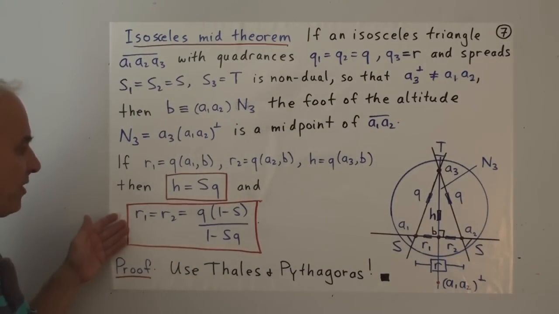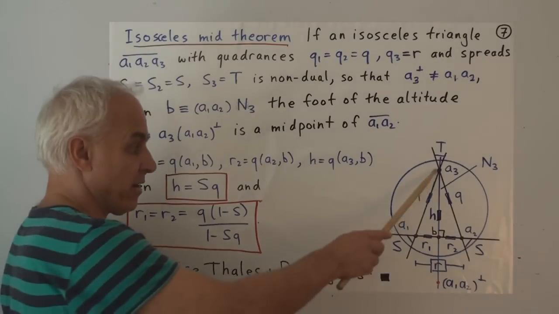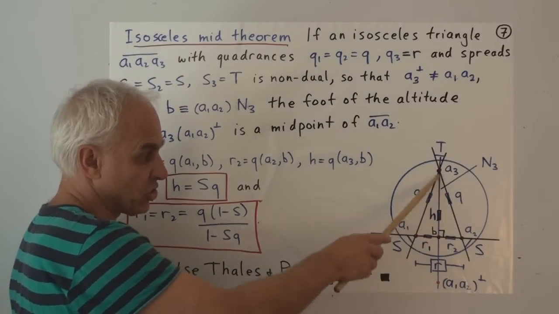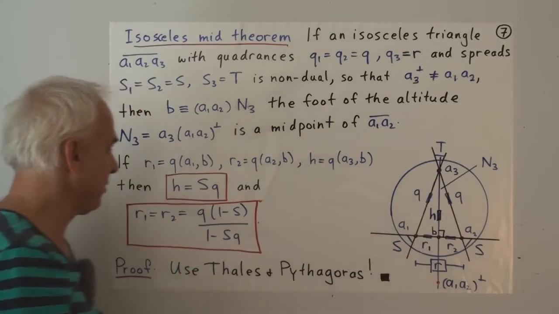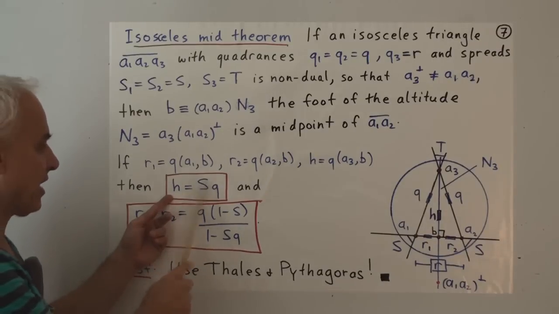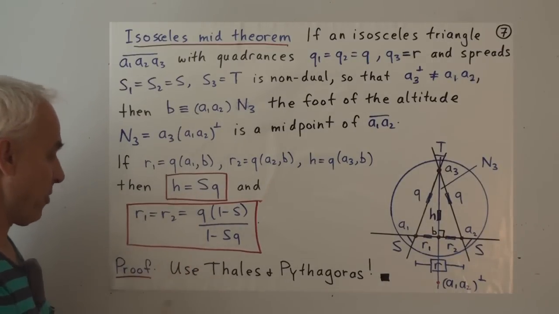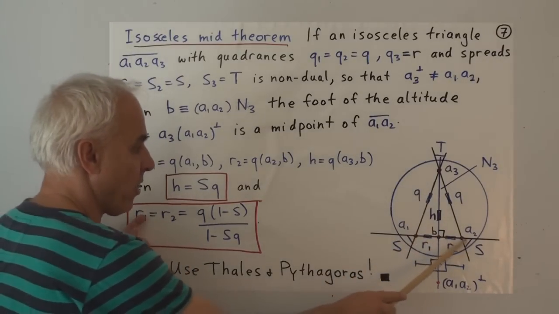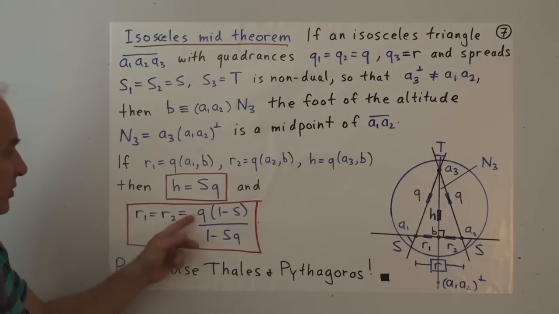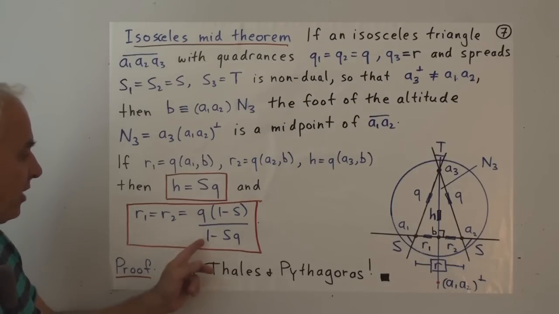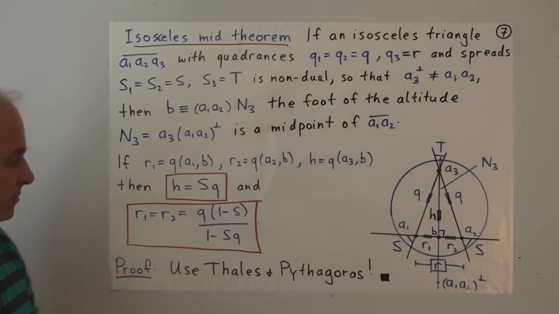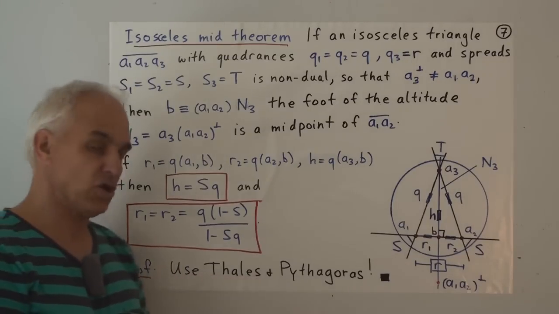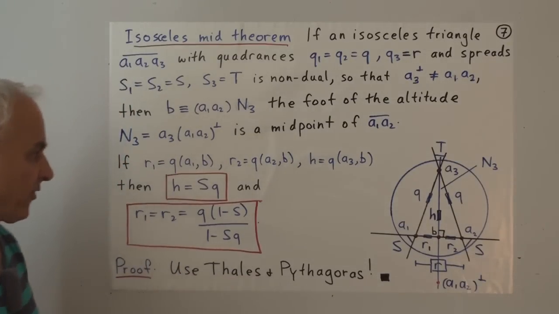And the rest of the theorem gives us formulas for the quadrance H from A3 to B. It's equal to S times Q. And a formula for the two equal quadrances R1 and R2 down here. They're both equal to Q times 1 minus S divided by 1 minus SQ. Well, I think I'm going to leave this to you more or less as an exercise because it's a pleasant application of Thales and Pythagoras.